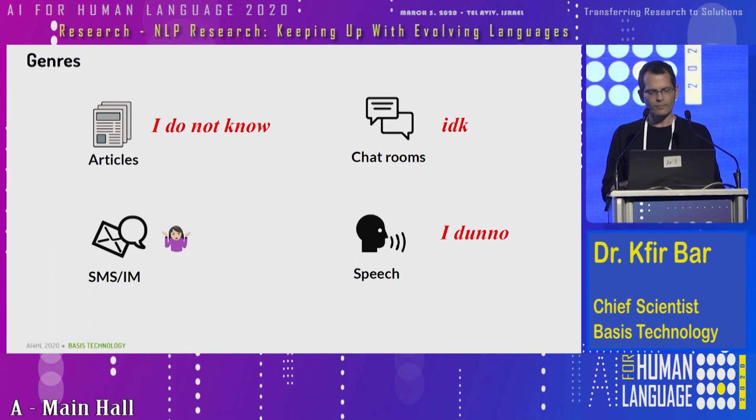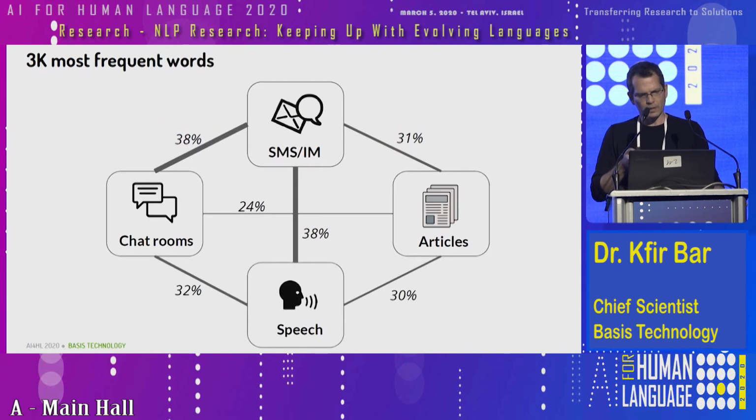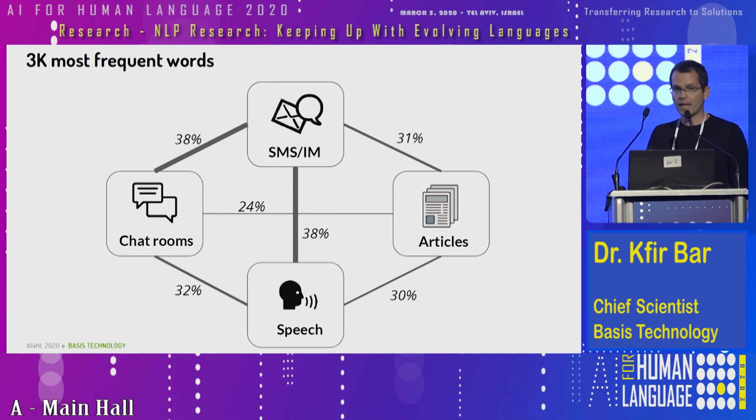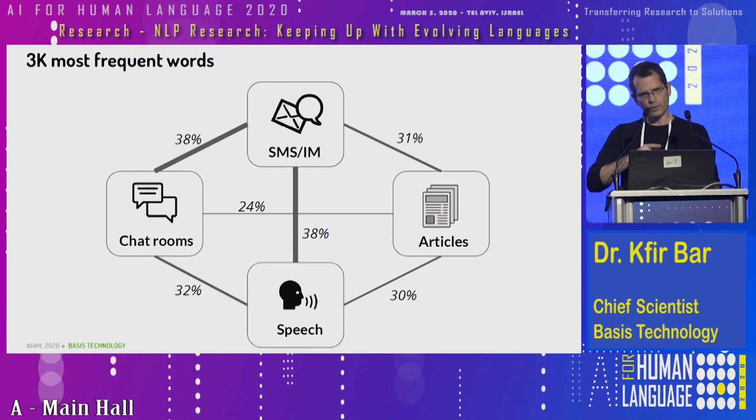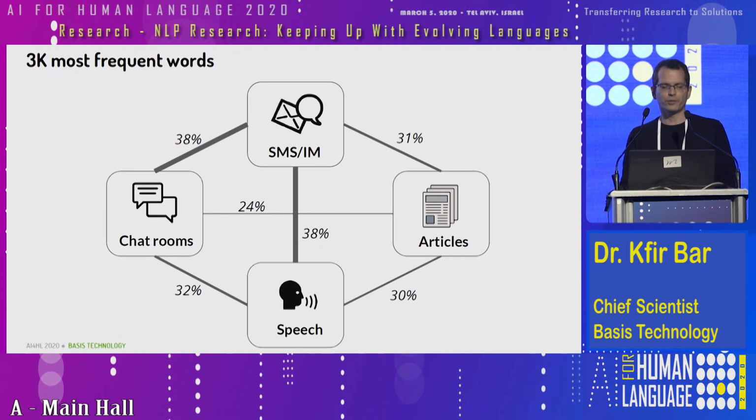I don't know. So we took a sample of the 50,000 words, and then out of these, we took the 3,000 most frequent words of each genre, and we calculated the number of shared words between every pair of corpora here. So the numbers that you see on the links here are the percentage of identical frequent words between every two genres, and the thickness of the lines will help you visualize that.